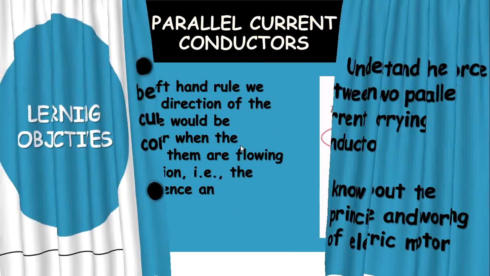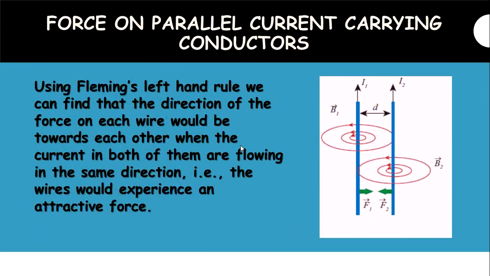We already know that a current carrying conductor has a magnetic field around it. See this diagram. In this diagram, there are two parallel current carrying conductors. Both the conductors are parallel to each other.